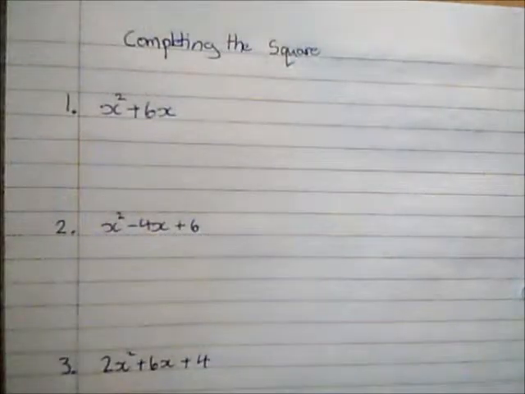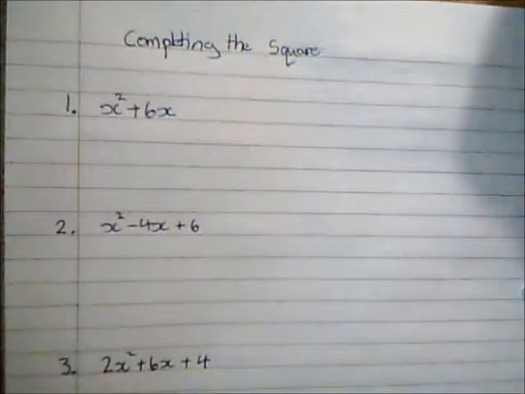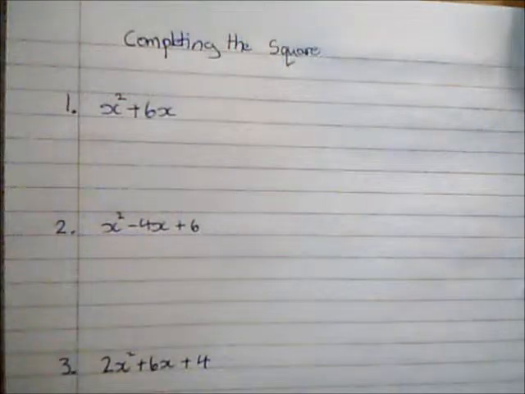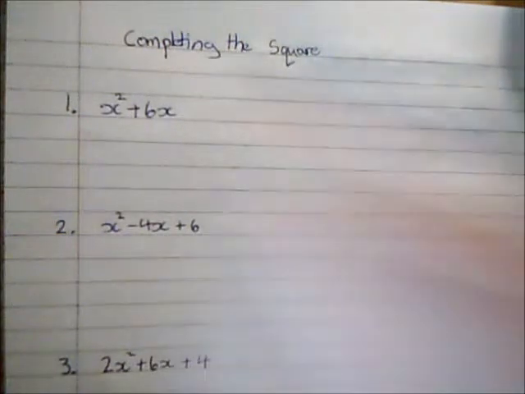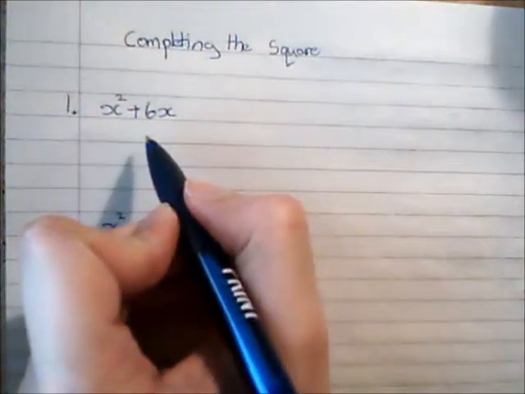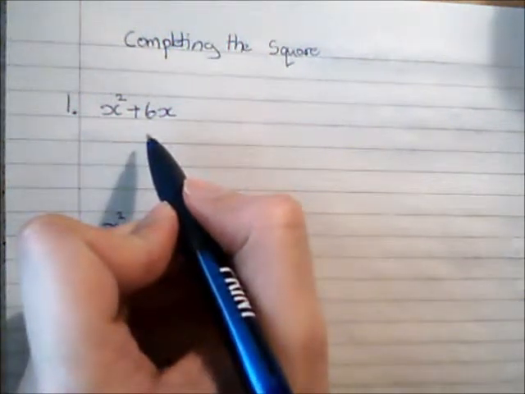In this video we're going to look at how to complete the square. So we're going to look here at 4 examples. We're going to deal with 3 of them in one form, and then I'm going to show you a different method we could use as well. So this first example, we want to complete the square for x squared plus 6x.